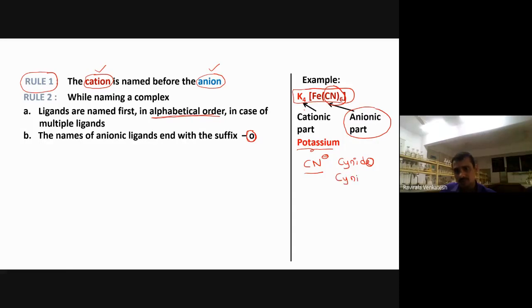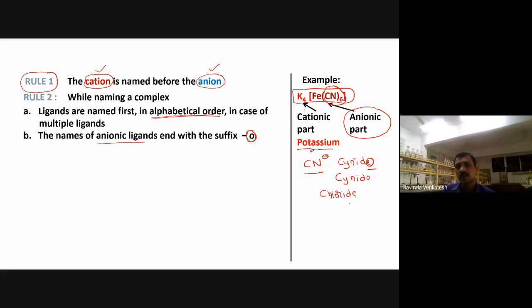Cyanido, I have to call this one. Remove the last letter and put O. Understood? For anionic ligands, the end takes the suffix O: cyanide is called cyanido. For example, chloride is there.